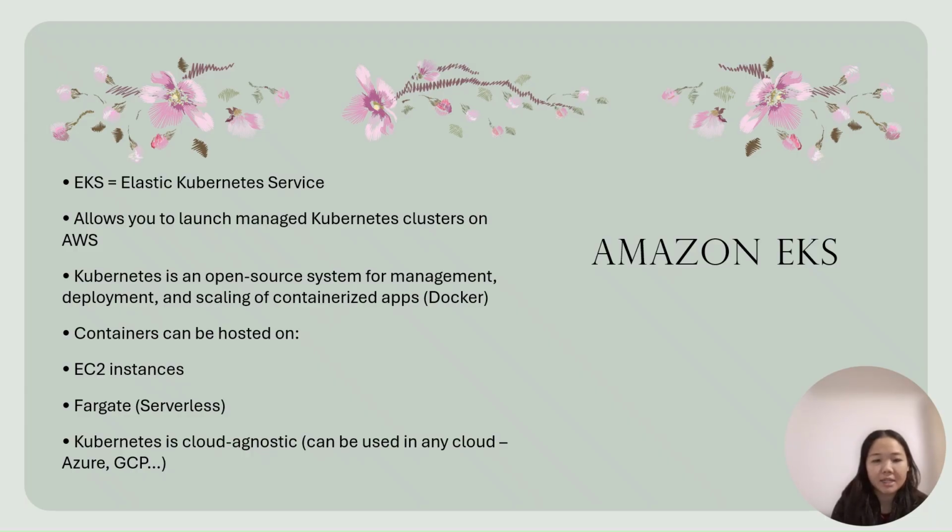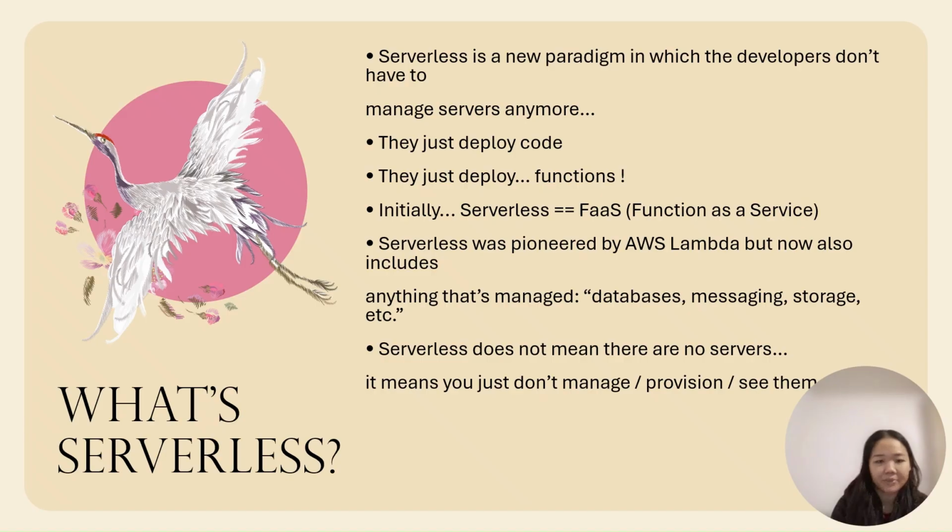Amazon EKS. EKS stands for Elastic Kubernetes Service. It allows you to launch and manage Kubernetes clusters on AWS. Kubernetes is an open source system for management, deployment, and scaling of containerized apps. Containers can be hosted on EC2 instances or Fargate serverless. Kubernetes is cloud agnostic and can be used in any cloud, Azure, and GCP.